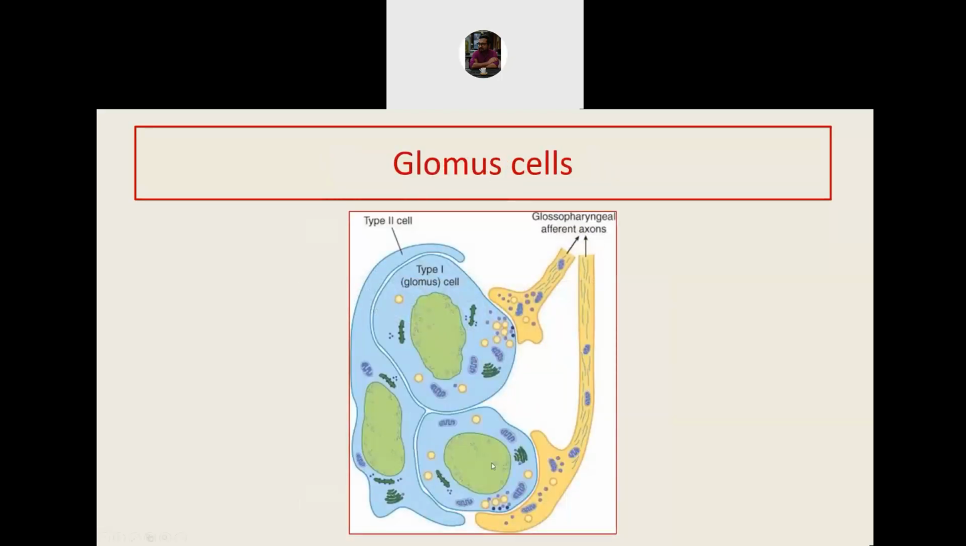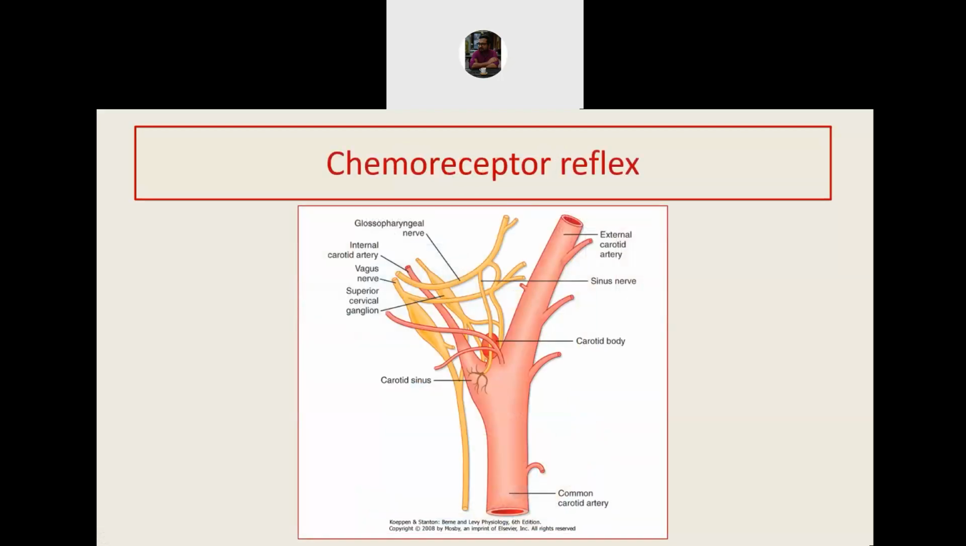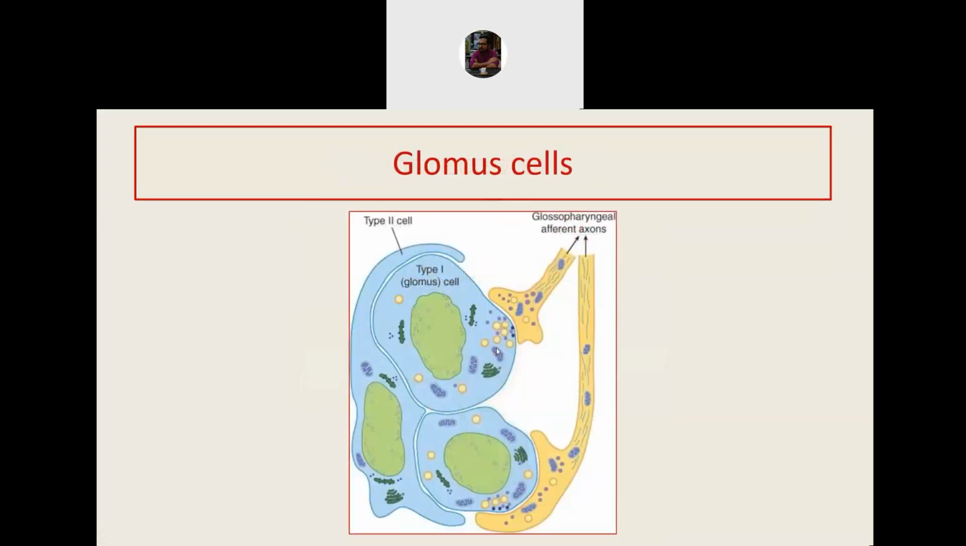Under the microscope, they are found to have cells like this, and these cells are called glomus cells. The type 1 glomus cells are the actual chemoreceptors, and they are stimulated by hypoxia. When they are stimulated, they generate impulse into the glossopharyngeal nerve or ninth nerve, and the ninth nerve is responsible for carrying the impulse from the carotid body and ultimately mediate the chemoreceptor reflex.